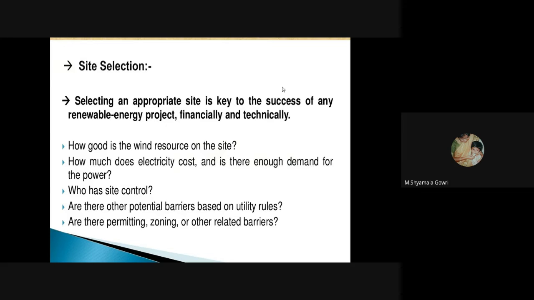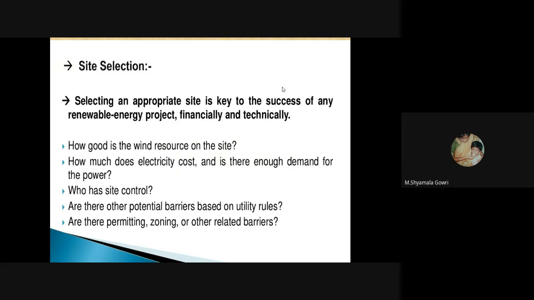So for site selection of wind energy power plants, first we have to know how good the wind resource on the site is. We cannot keep it everywhere. If there are trees, long buildings, or mountains, we cannot get a wind resource. Next, how much does the electricity cost, and is there enough demand for the power?